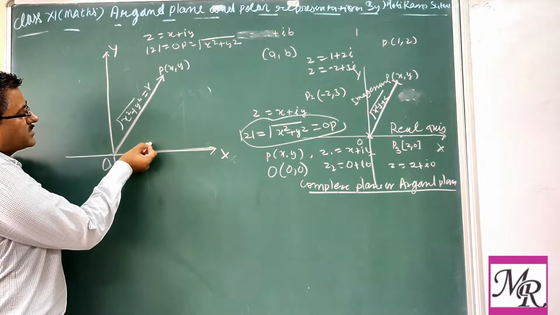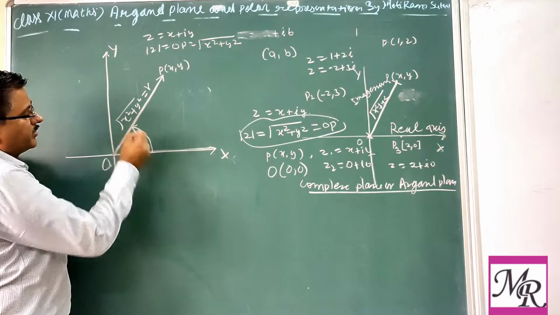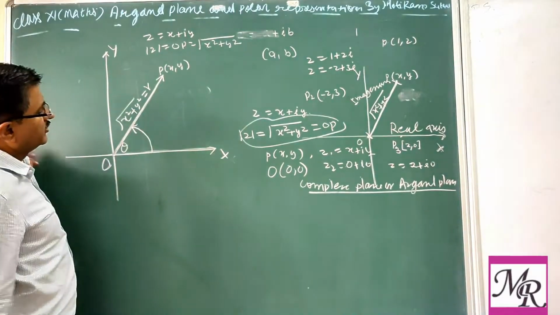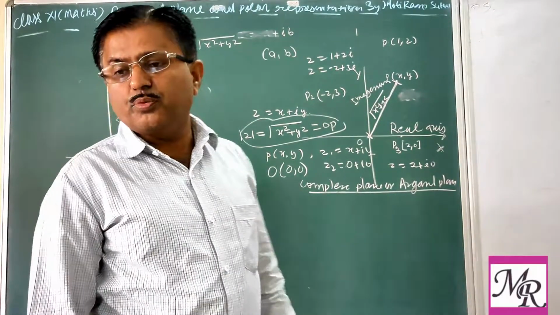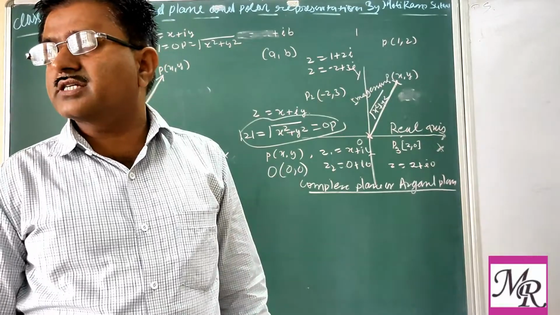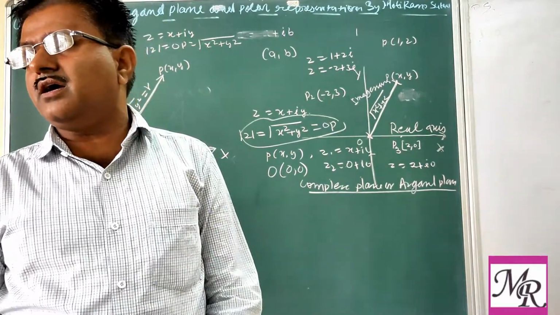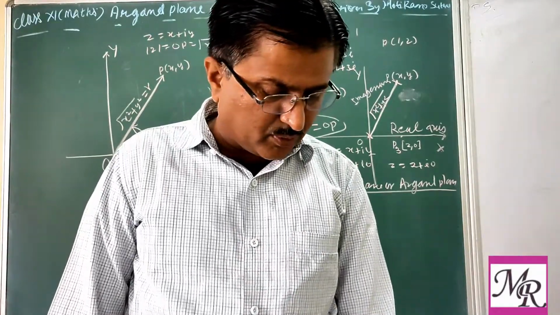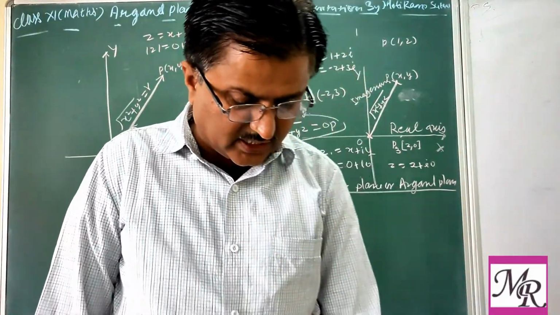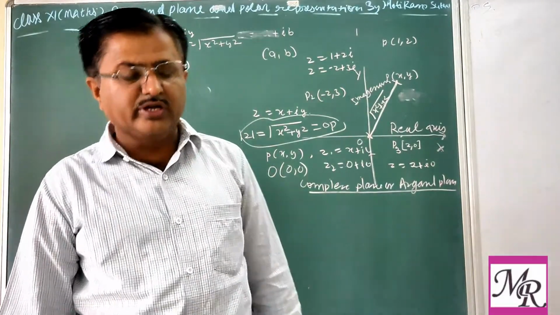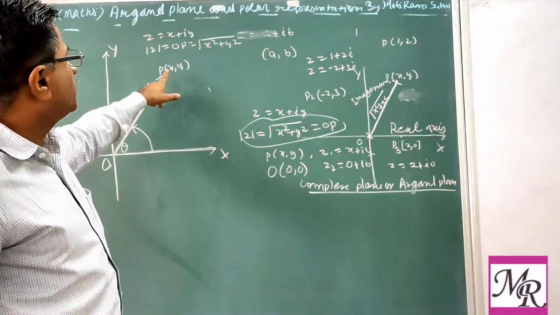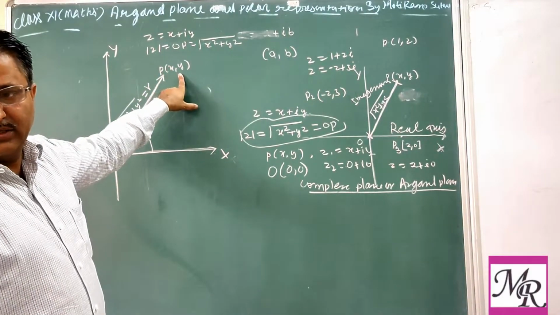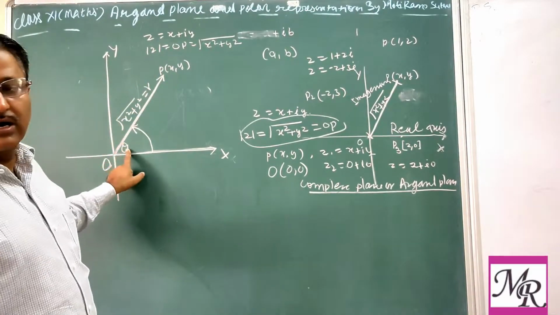After some time it will be at this point, so we have an angle theta here. This line OP makes the angle theta with the positive direction of the x-axis. So the point P is uniquely determined by two properties, r and theta.